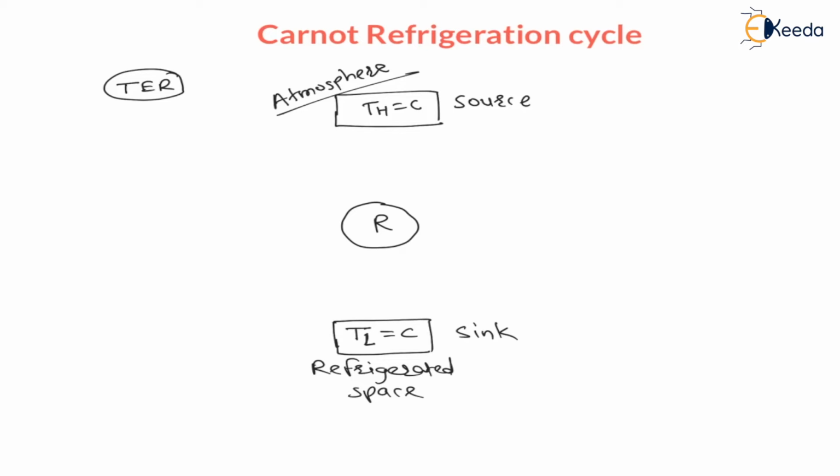Now this refrigerator will extract heat from the refrigerated space. This is the extracted heat from the refrigerated space. Whatever heat is removed from this refrigerated space, or withdrawn from this sink, the same heat is supplied to the refrigerator.